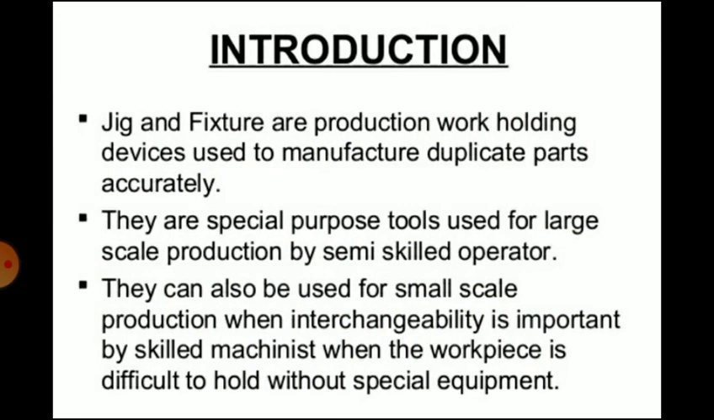So jigs and fixtures are production work holding devices used to manufacture duplicate parts accurately. They are special purpose tools used for large scale production by semi-skilled operators. They can also be used for small scale production when interchangeability is important, by skilled machinists, when the workpiece is difficult to hold without special equipment.